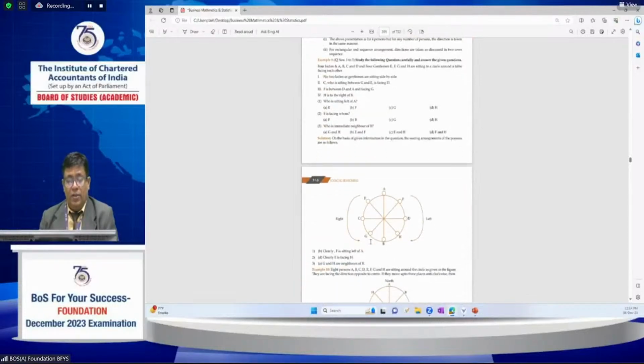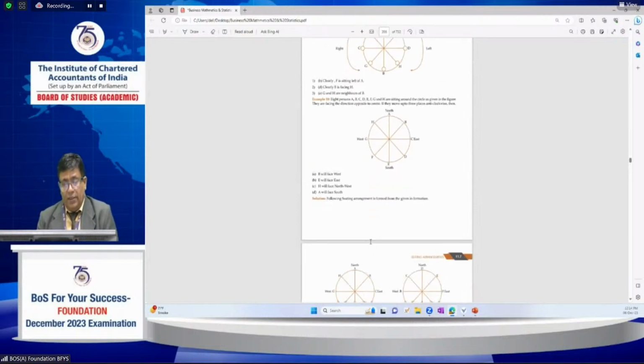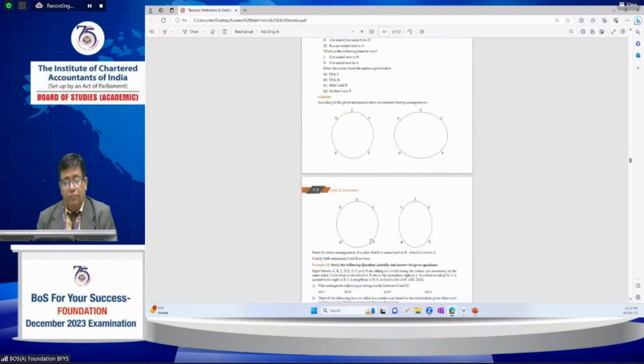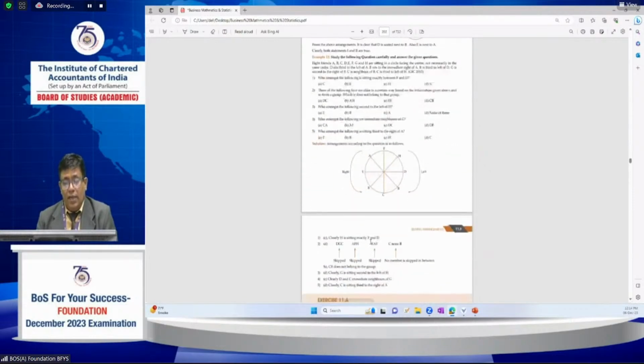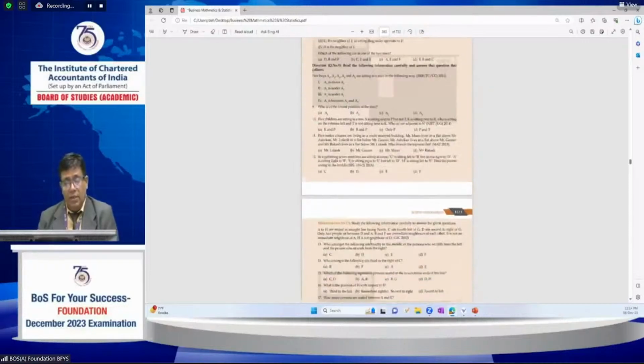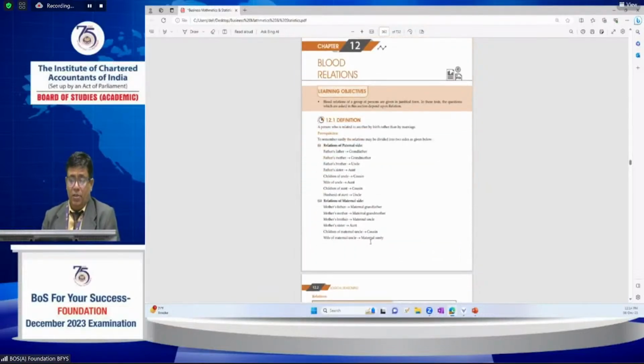Circular arrangements are also very important. Generally 4, 6, or 8 persons are asked about, whether the arrangement is in a clockwise direction or an anti-clockwise direction. Just look at that carefully.